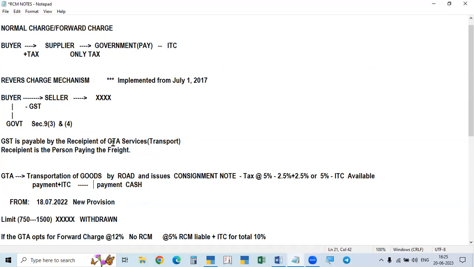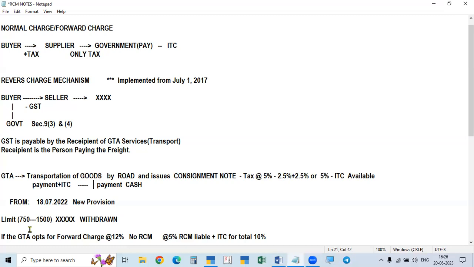Here in the case of GTA, the GTA may be registered or unregistered, no problem. And in the case of RCM, if the recipient is unregistered, he has no liability, it is exempted, because if he is unregistered, he cannot pay GST to the government. The recipient of service means either the consignee if he pays the freight, or the consignor if he pays the freight.